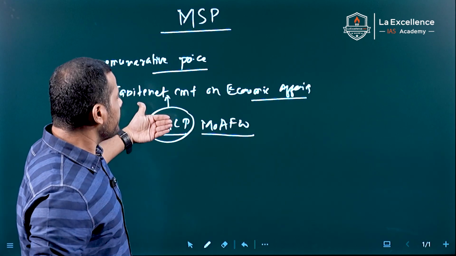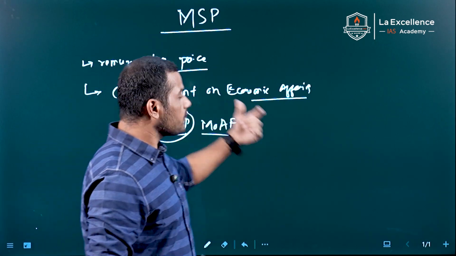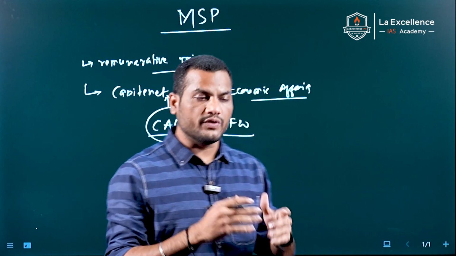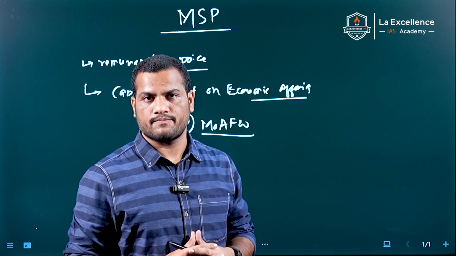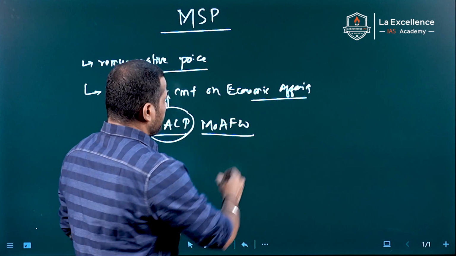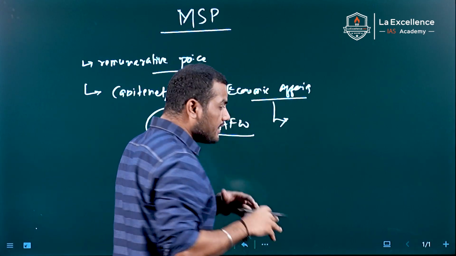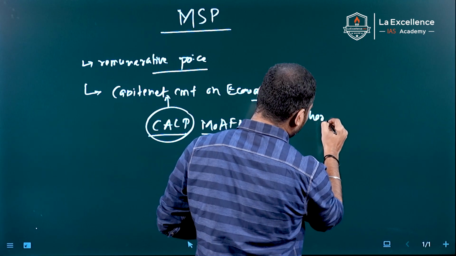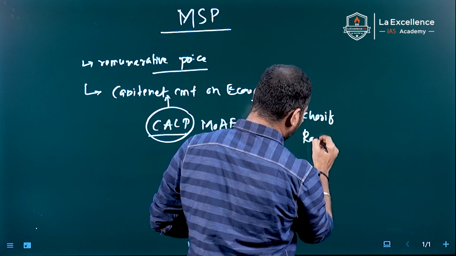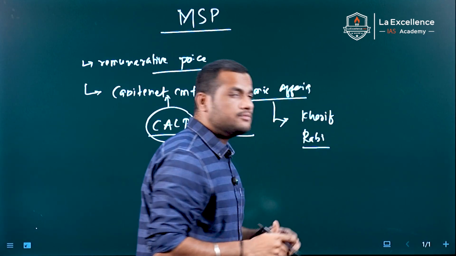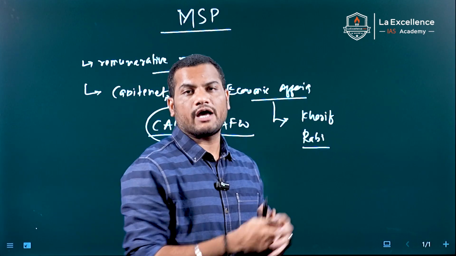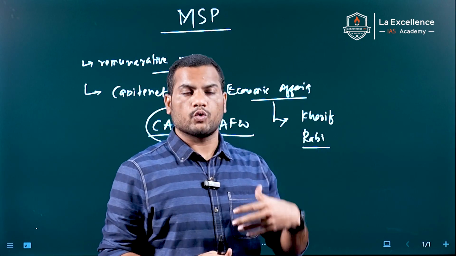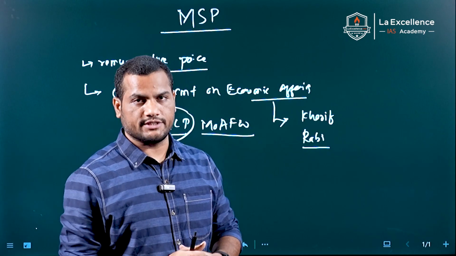So after the recommendation, the Cabinet Committee on Economic Affairs decides. It is the final authority to decide MSP on all the crops. It decides twice a year: one before the Kharif season, one before the Rabi season. Means the MSP is decided twice yearly before the harvesting season, not after the harvesting season.